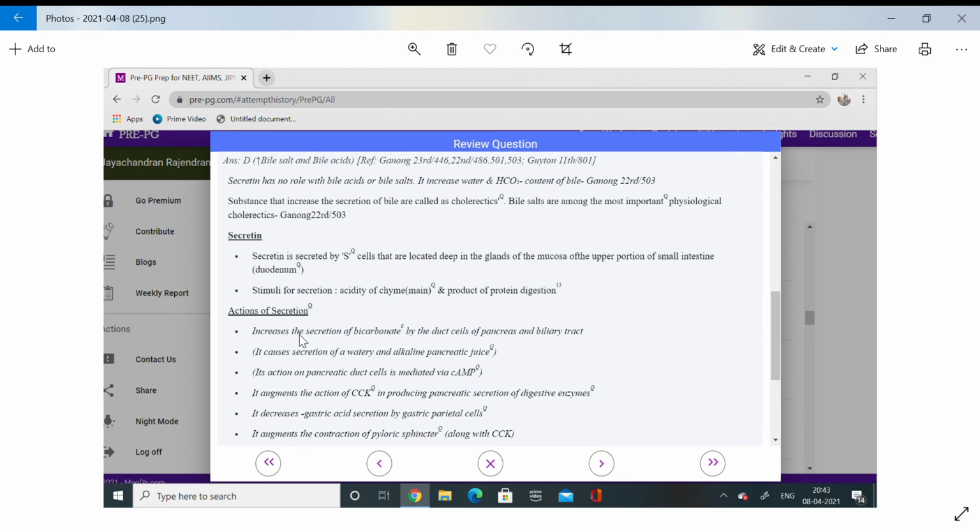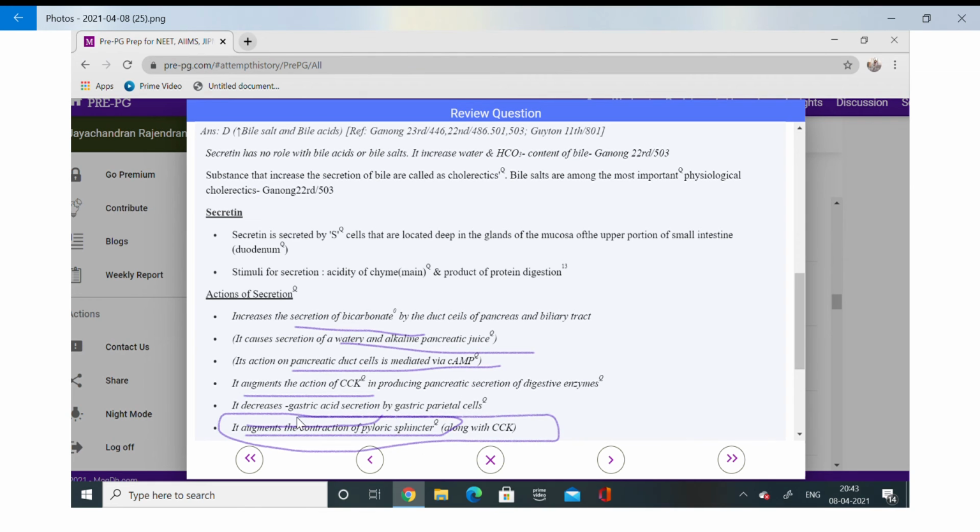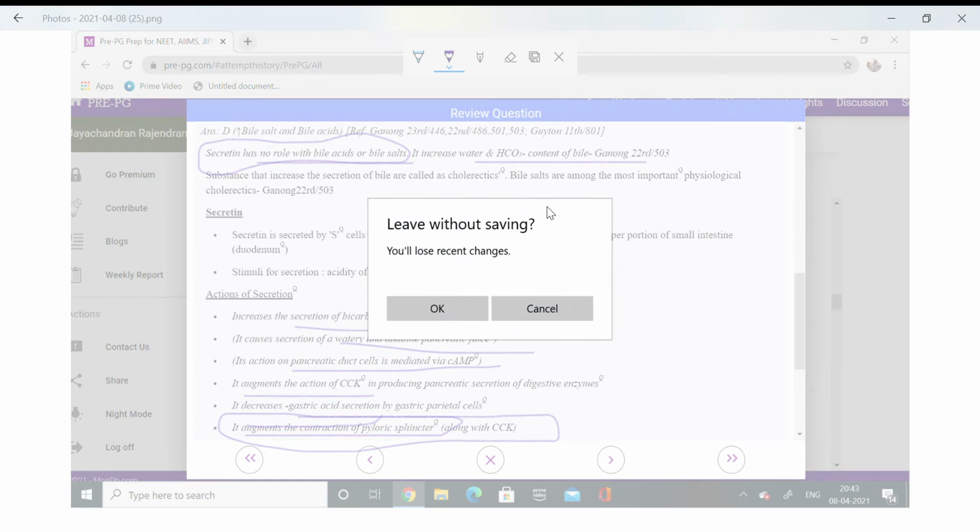Secretin, you can see what the roles of secretin are. Secretin increases the bicarbonate secretion. It also produces water in alkaline pancreatic juice, acting on the pancreatic duct cells. It augments, it supports the action of CCK, decreases the gastric acid secretion, and augments the contraction of the pyloric sphincter. This is very important. But it doesn't have any role in bile acid and bile salt synthesis. It has a role only with water and HCO3 minus, but no role with bile acid and bile salt. That is the role of cholecystokinin.